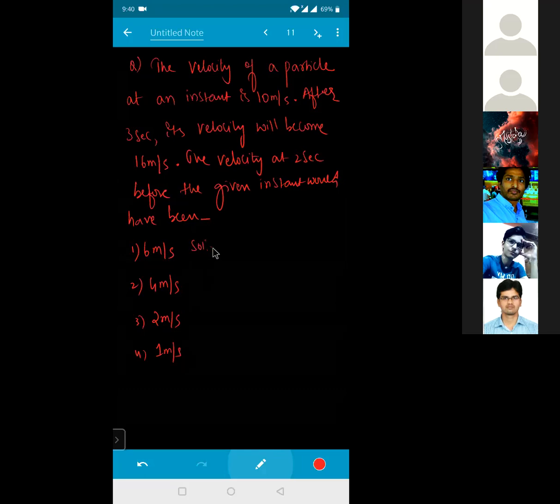So first try to read the question carefully and see what exactly is the data given for us. The velocity of the particle at any instant is given as how much, beta? 10 meter per second. That means the initial velocity is 10. After 3 seconds, its velocity will become how much? 16 meter per second. That means initial velocity is equal to 10 meter per second, final velocity is equal to 16 meter per second, in how much time, beta? t is equal to 3 seconds. So the velocity at 2 seconds before the given instant would be equal to how much?